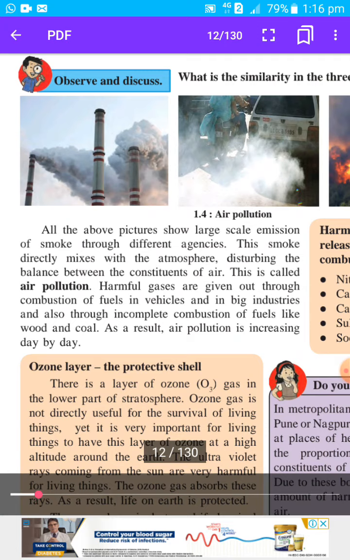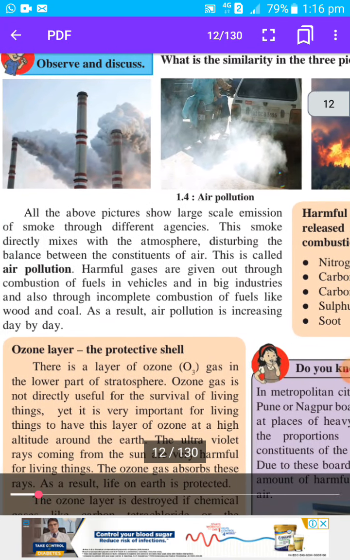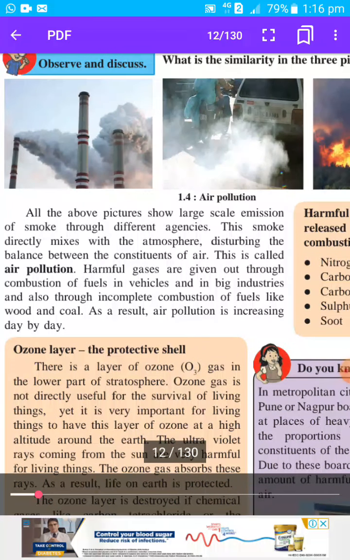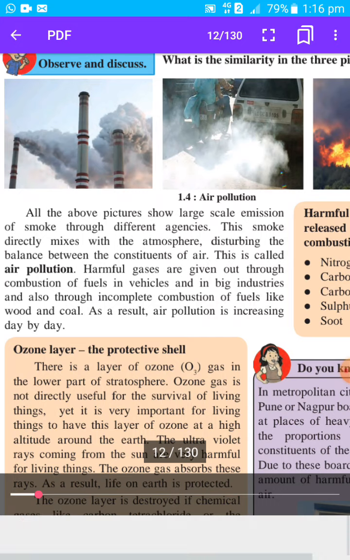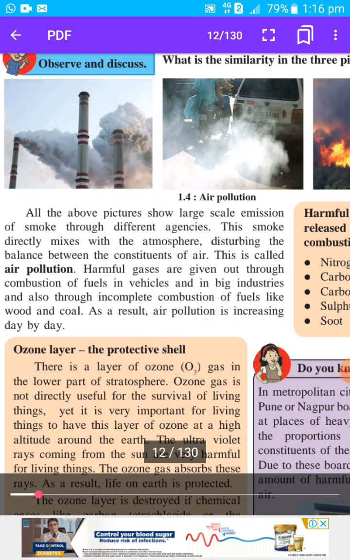Harmful gases are given out through combustion of fuels in vehicles and in big industries, and also through incomplete combustion of fuels like wood and coal. Fuel means something which we burn and which gives energy. For example, diesel, petrol, wood and coal are all fuels. When we burn them, they give out energy, but at the same time they give out some harmful gases, which are harmful to plants as well as animals.